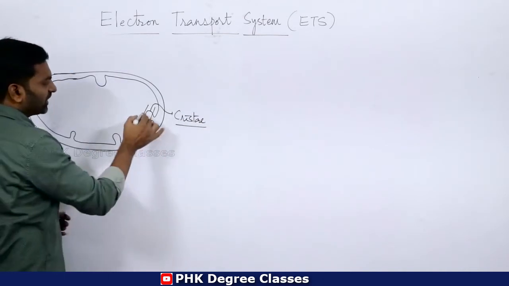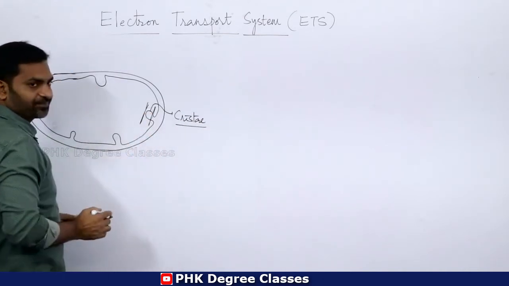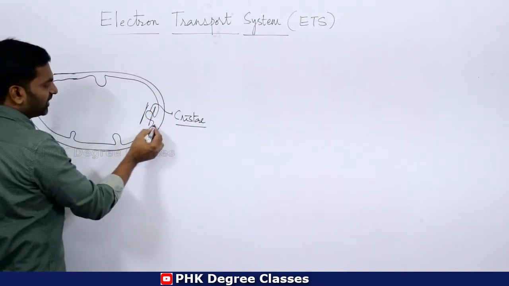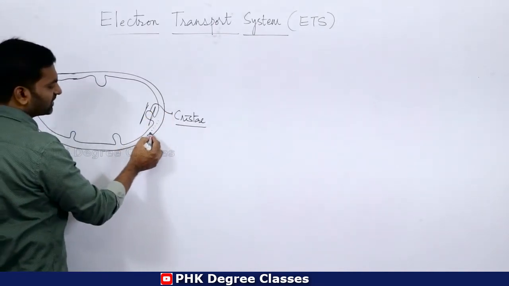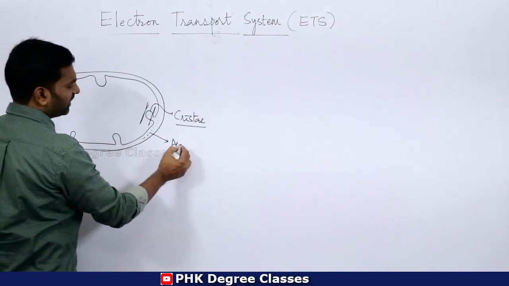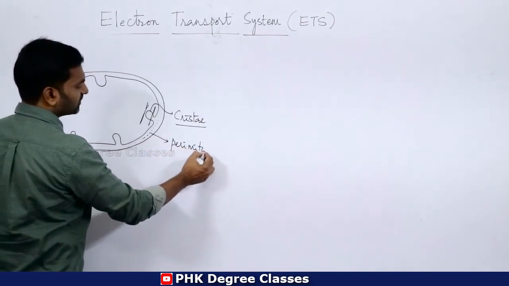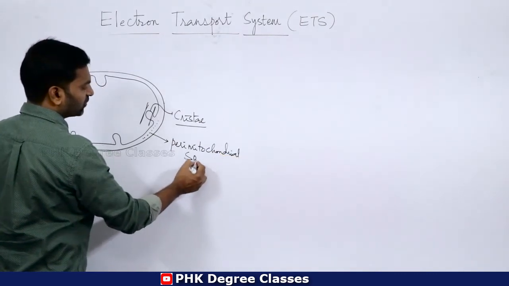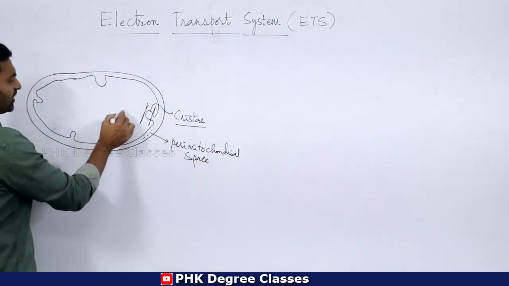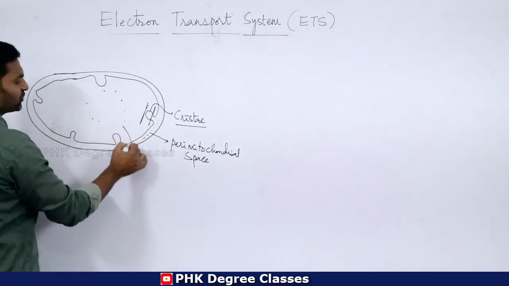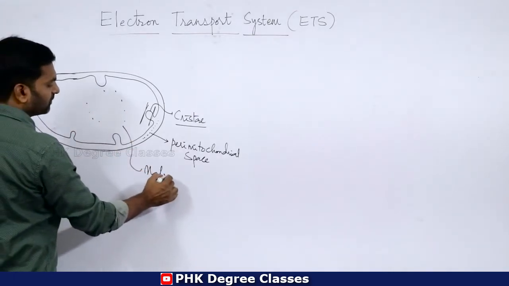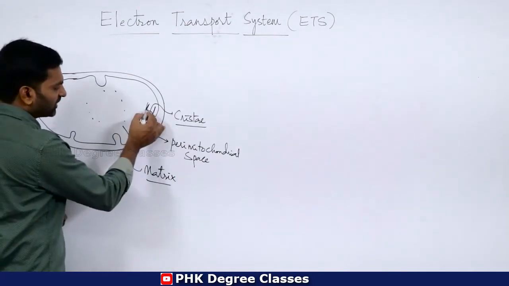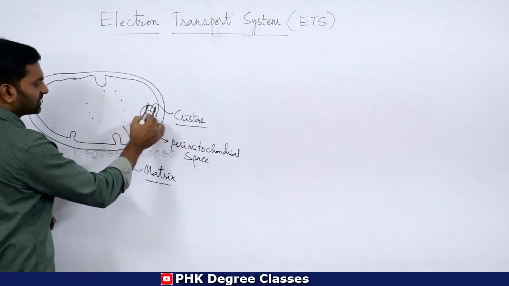Okay, so if you cut the cristae, right? This is the outer layer, this is the inner layer. This space is the perimitochondrial space. So this will be the matrix of mitochondria. Okay. So if you cut this particular piece, right?